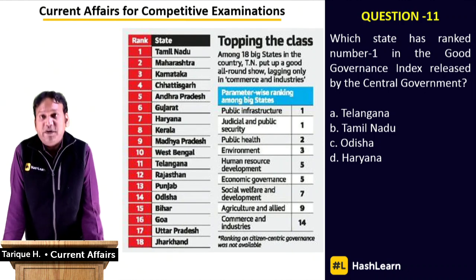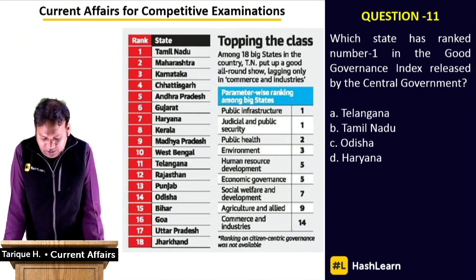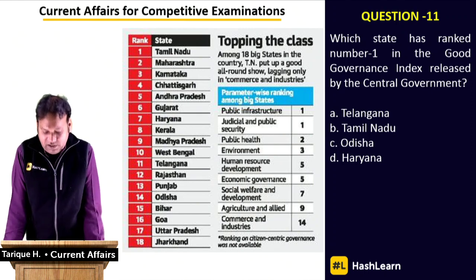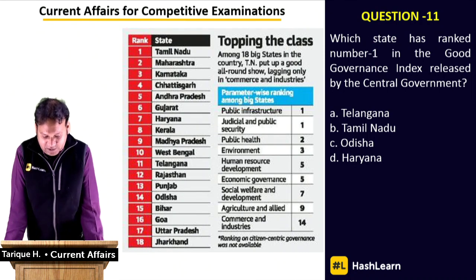Tamil Nadu was the first rank, Maharashtra is the second rank, and the third rank is Karnataka. And on the right hand side, you can see that Tamil Nadu has topped in so many different parameters like public infrastructure, it's ranked 1, judicial and public security is ranked 1. It has fared quite well in the top 5 categories like public health, environment, and human resource development, and fared badly only mainly in commerce and industries where it's ranked 14.